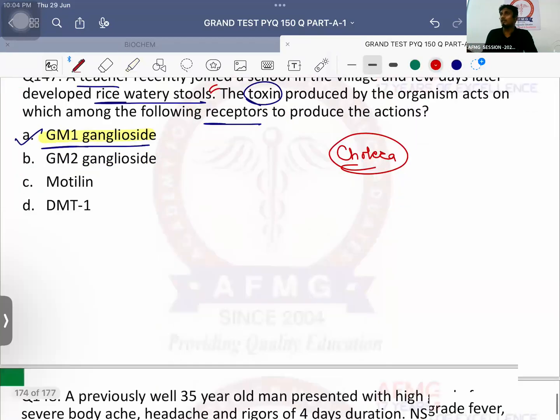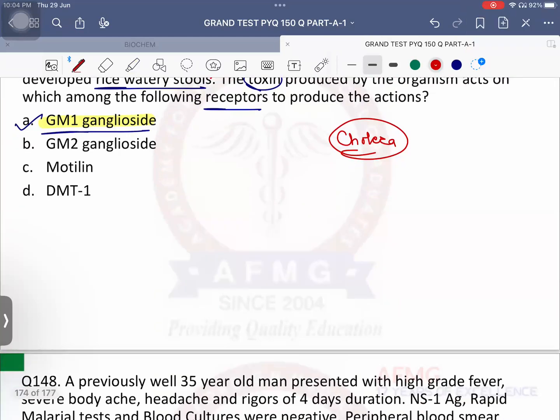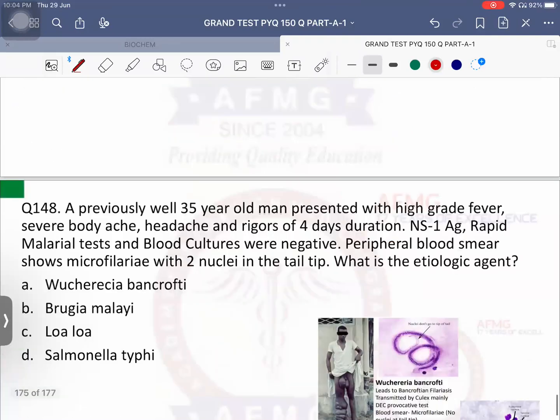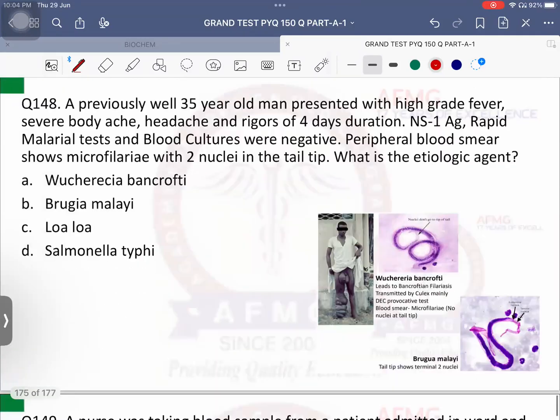This is a very common question. Two times in FMG, one time in NEET-PG, and it is a recent NEET-PG 2023 question again. Okay? That's important. Question number 148. A previously well 35-year-old man presented with high-grade fever, severe body ache, headache, and rigors for 4 days duration. NS1 antigen, rapid malarial test, and blood cultures all were negative. Peripheral blood smear shows microfilariae with 2 nuclei in the tail tip.